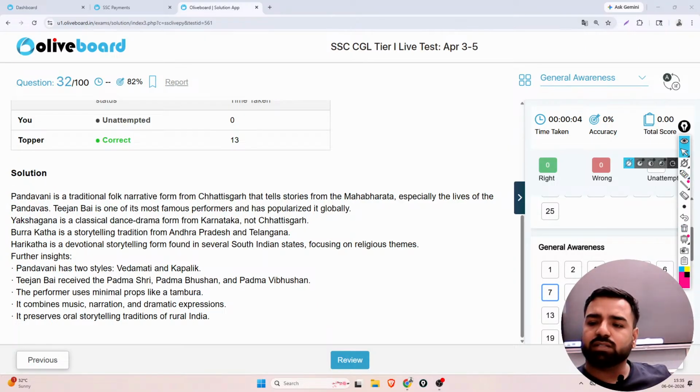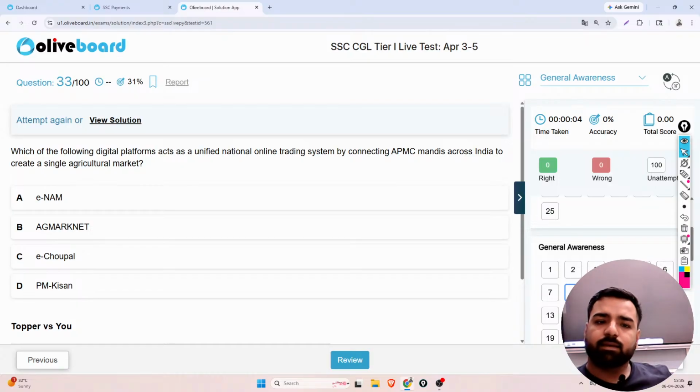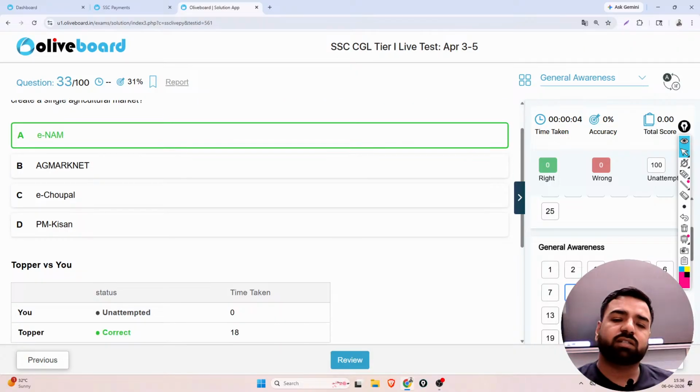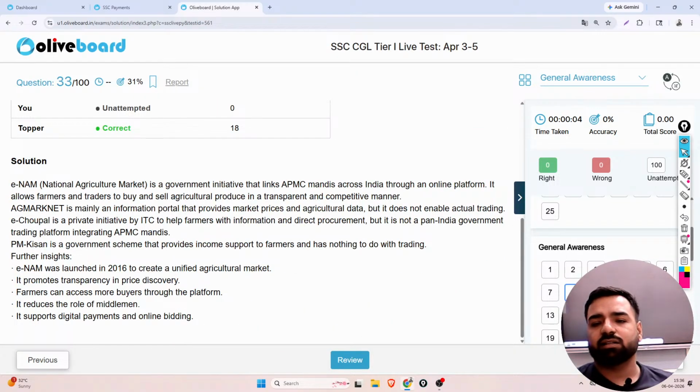So the next question is this. Which of the following digital platforms acts as a unified national online trading system by connecting APMC mandis across India to create a single agricultural market? Is it eNAM, is it AgMarket, is it e-Choupal, or is it PM Kisan? So what is the correct answer? The correct answer will be eNAM. What is it? National Agricultural Market. So yes, the correct answer is option number A.